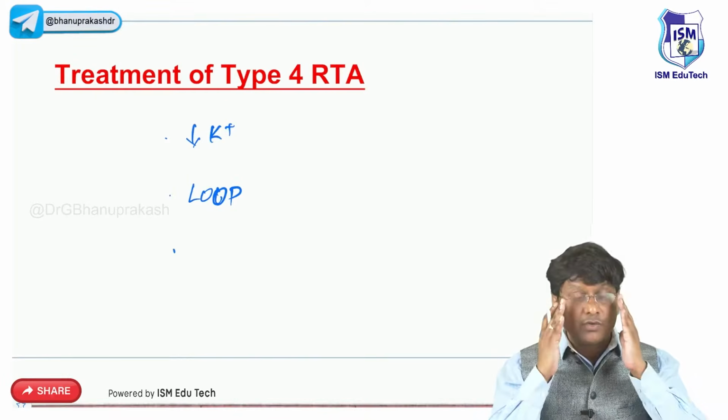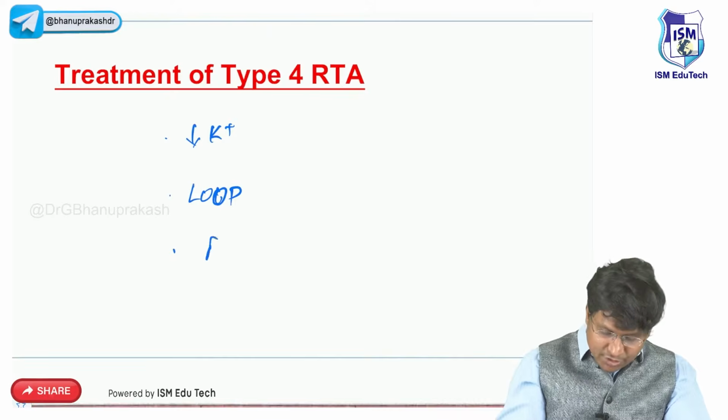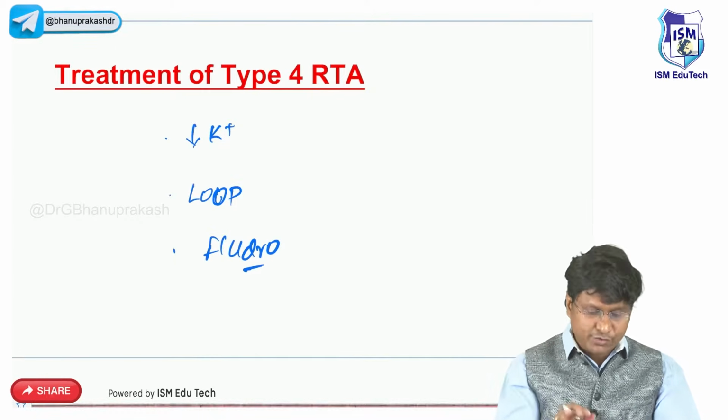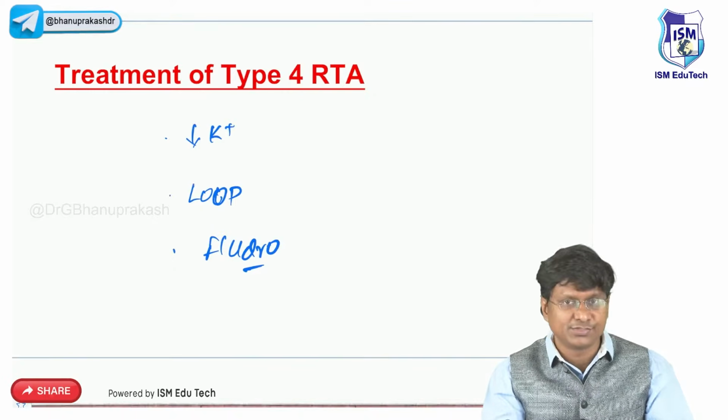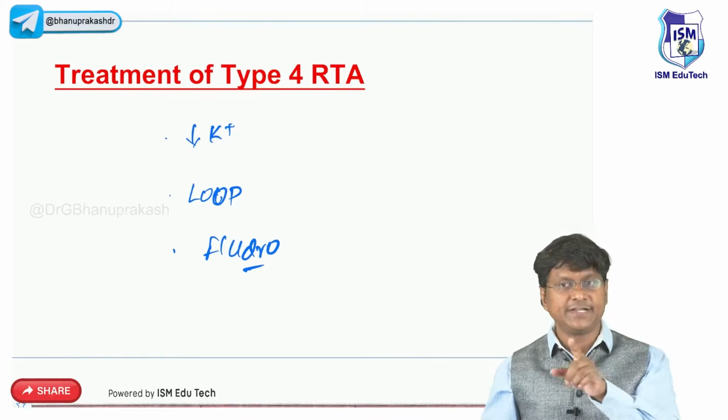Now what do we want? We want an aldosterone. So what is an aldosterone analog? The aldosterone analog is fludrocortisone. So fludrocortisone is the drug of choice in case of type 4 renal tubular acidosis. So this completes the discussion of all the types of renal tubular acidosis: type 1, type 2 and type 4.